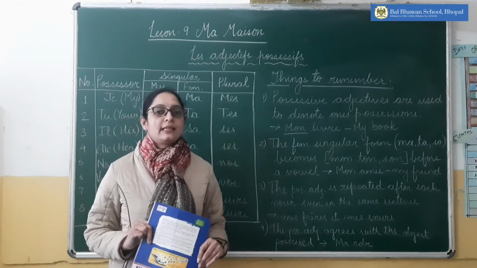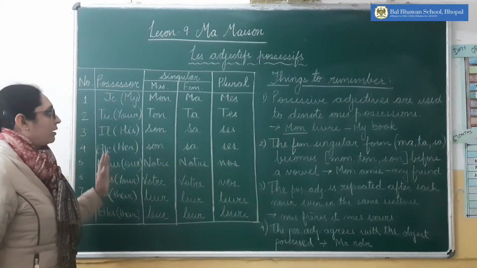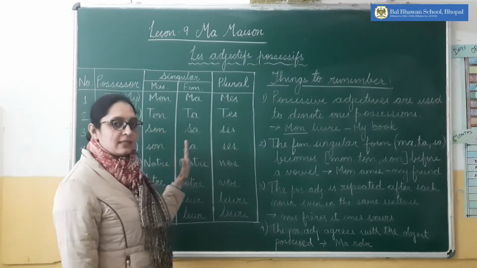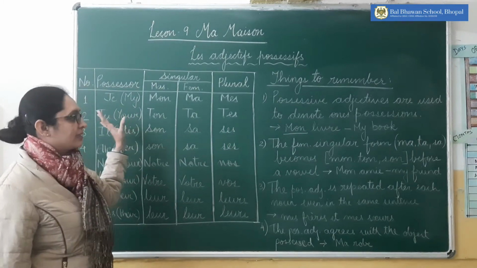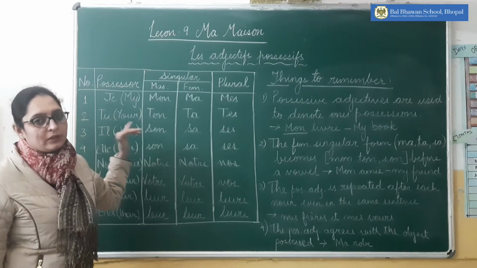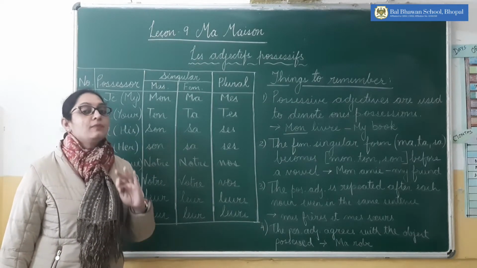Now how do we say it in French? Again there is a division into singular and plural, masculine singular, feminine singular and plural. In English, my is the only word for singular masculine, singular feminine and plural.